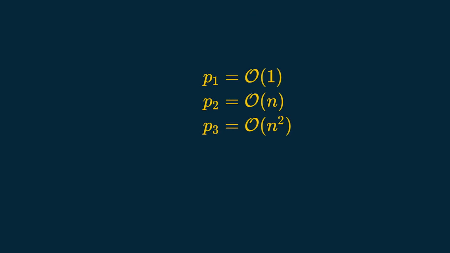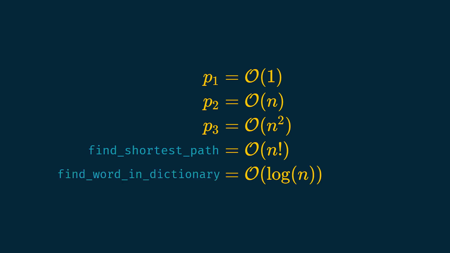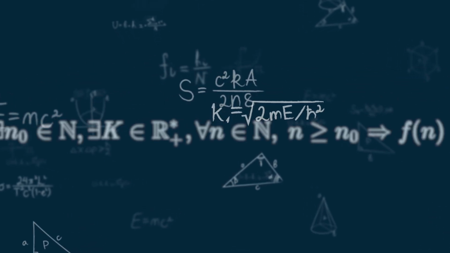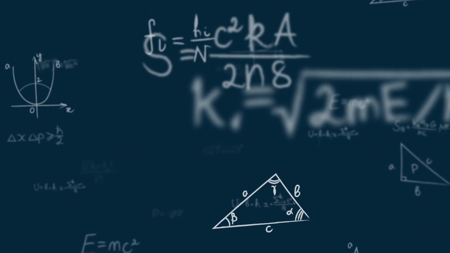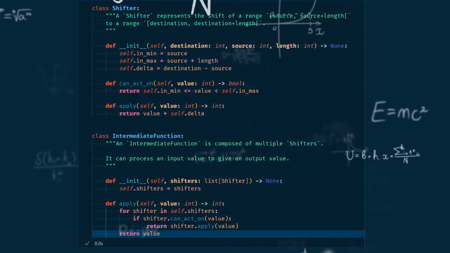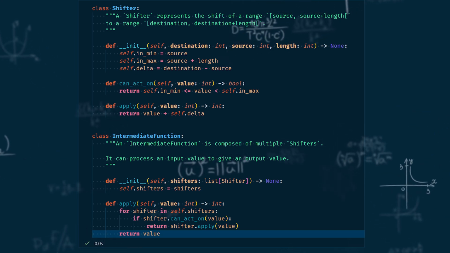Here, our three problems had a polynomial complexity of degree 0, 1 and 2, but we can find problems whose complexity involve more exotic functions, such as the factorial or the logarithm, for instance. Now we understand what complexity is, let's find out how efficient our algorithm is, and what are the points we could improve.